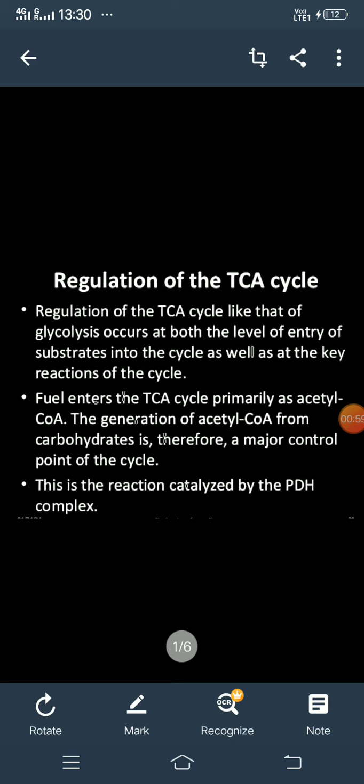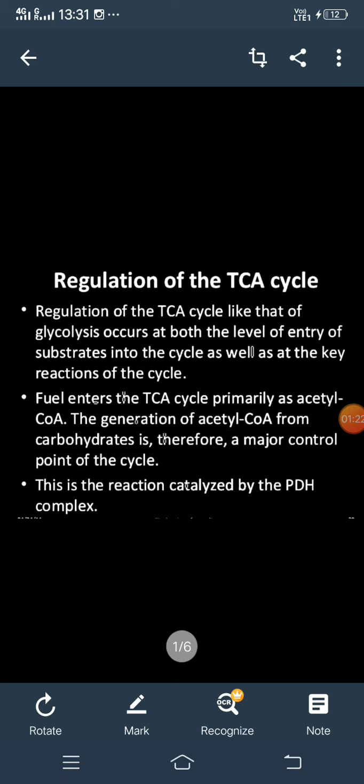So the regulation of this cycle, or of any metabolic pathway, is basically at the entry point of that cycle, means at the substrate level, or at some particular rate limiting reactions which happen in that metabolic pathway.